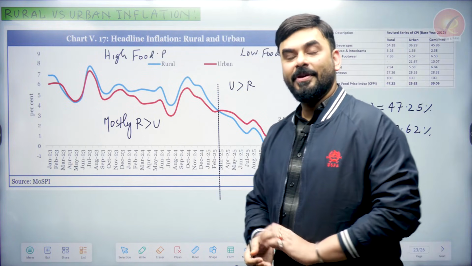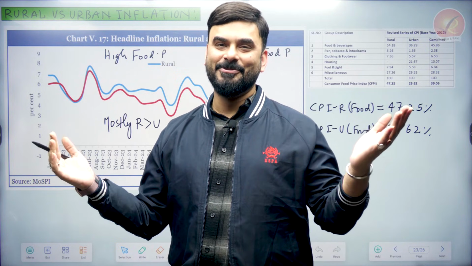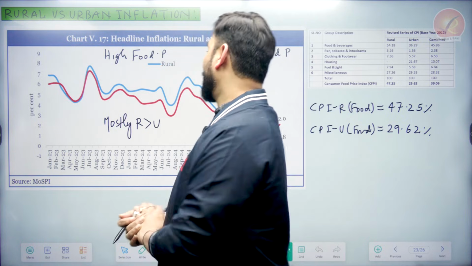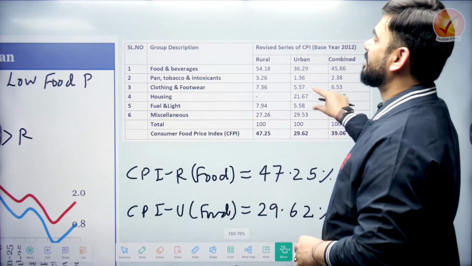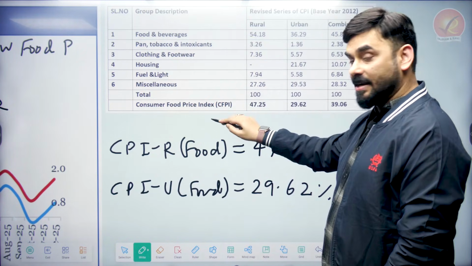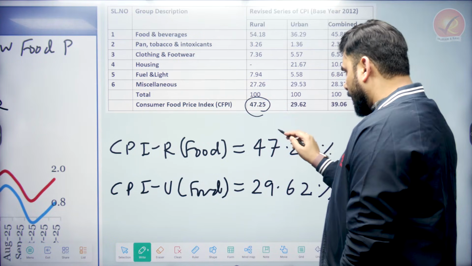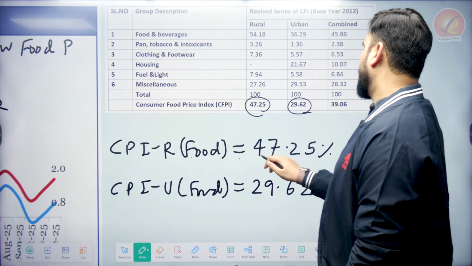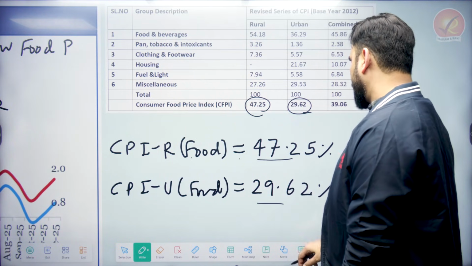Now, we are coming to one important aspect, which is rural versus urban inflation. But you already know what is rural and what is urban. I told you that whenever we talk about rural and urban inflation, we should look at something very interesting. See, this is CPI. In CPI, the basket is the same, just that in rural India the importance given to food is more, and the importance given to food is slightly less in urban India. So in CPI rural, the importance of food is 47%, and in urban it is 29%.